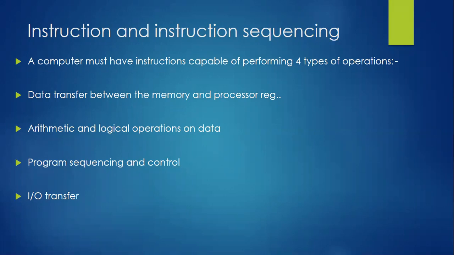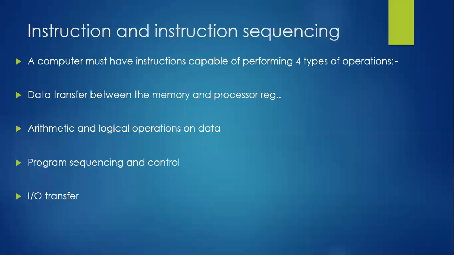A computer must have instructions capable of performing four types of operations. Remember this. We'll see what those four types are, listed over here. First one, data transfer between the memory and the processor register. The first main task which your instruction should perform is to transfer information between the memory and the processor register, and vice versa, in reverse fashion also, from processor register to memory.